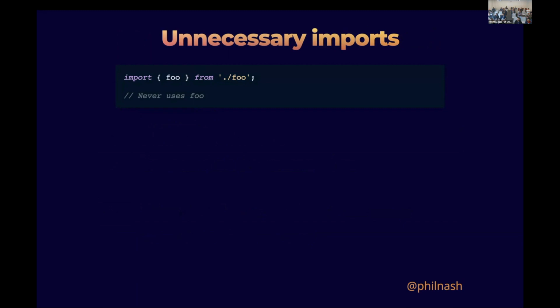I'm sort of surprised by this because I know that my IDE highlights things if they're not being used. I know that TypeScript will highlight a thing if it's not being used, but because we're in TypeScript world here, it doesn't actually cause any problem with the runtime of the application, because TypeScript will strip out an unused import as well. So it's not going to fail your build, it's going to strip it out.